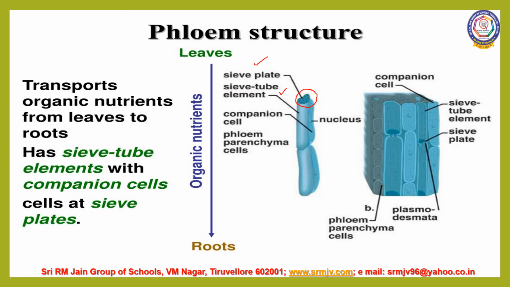The thin-walled, elongated specialized parenchyma cells with the sieve elements are called companion cells. They assist the sieve tubes in the conduction of food materials. The parenchyma cells associated with phloem are known as phloem parenchyma. They store starch. The phloem fibers provide mechanical strength to the tissue.